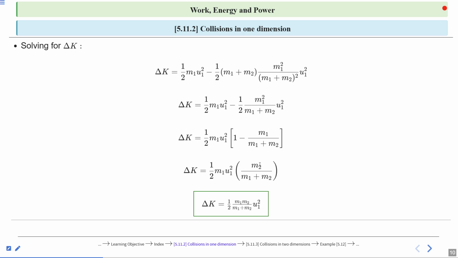So change in kinetic energy is equal to this one. This is the loss in kinetic energy, initial kinetic energy minus final kinetic energy. Delta K is equal to 1 by 2 m1 m2 divided by m1 plus m2 u1 square. Clear? So this delta K shows positive as we expect.